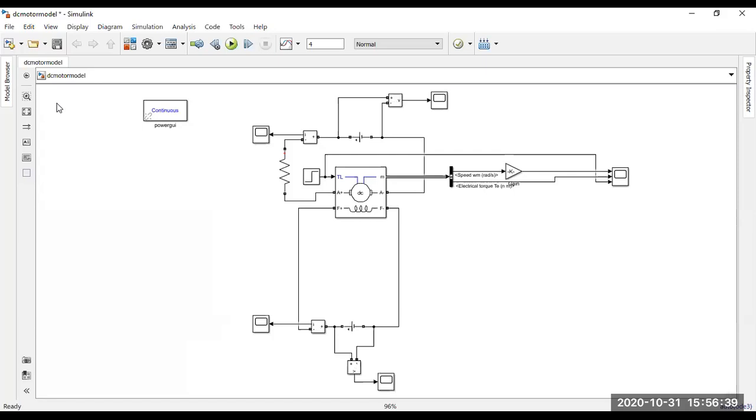MATLAB will do the coding for you, and you can directly load that model into these tools, RTLab and dSPACE. So you just have to worry about the power circuits only. The controlling task will be automatically taken care of by MATLAB and your RCP platform, dSPACE and RTLab. So that is a huge advantage that we are getting while we are doing the research, so we don't have to waste time in doing the programming.